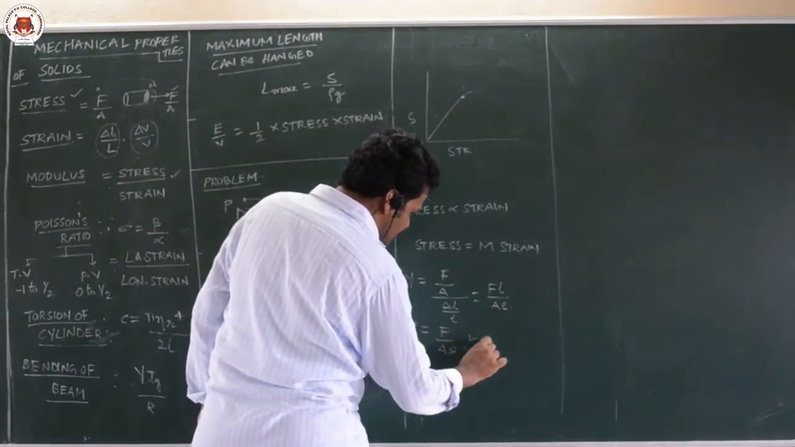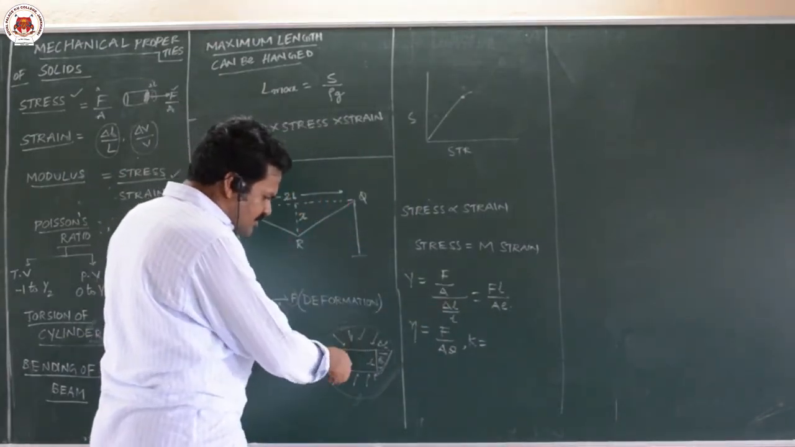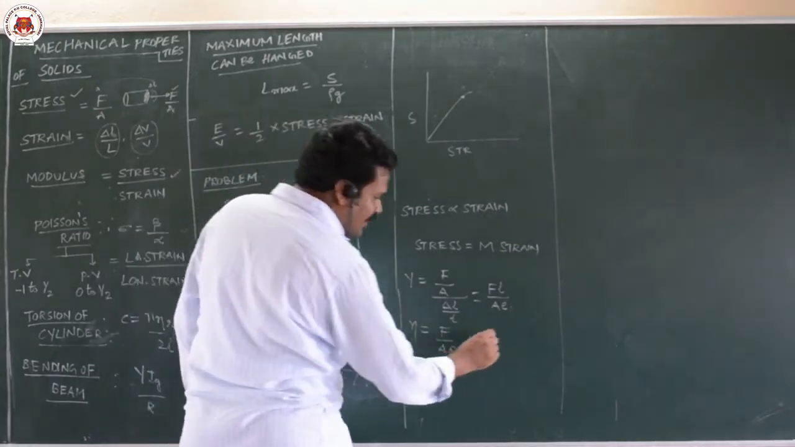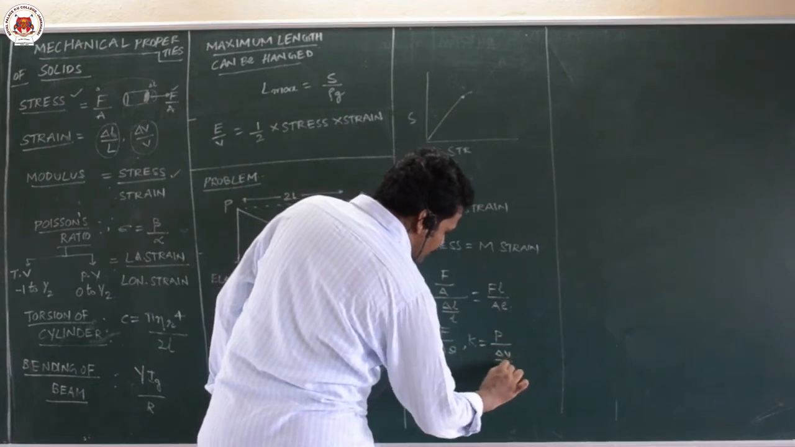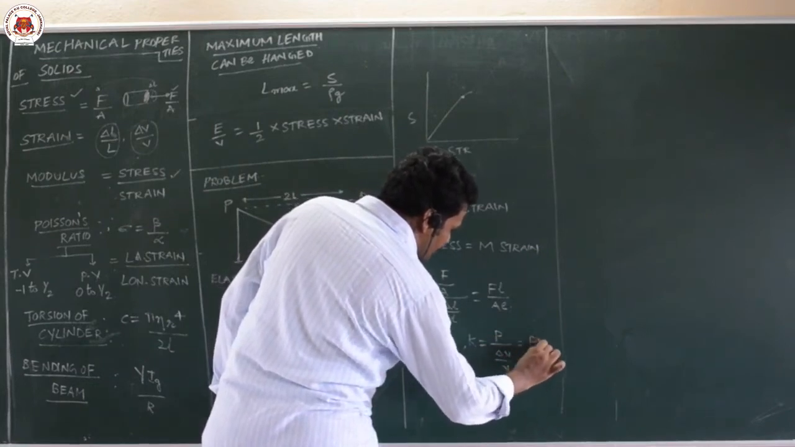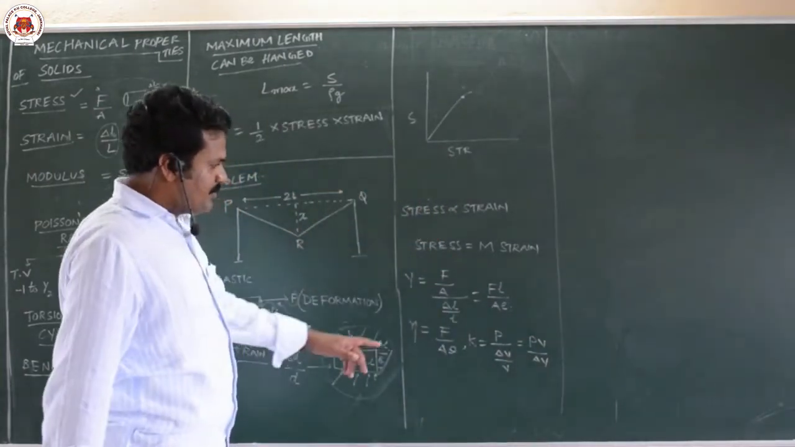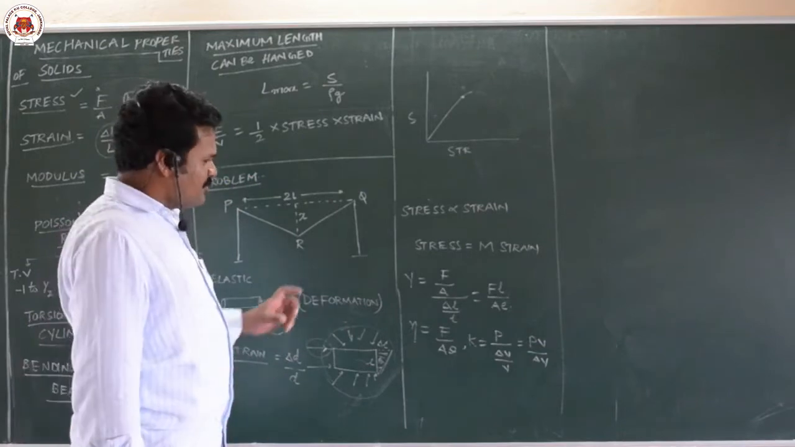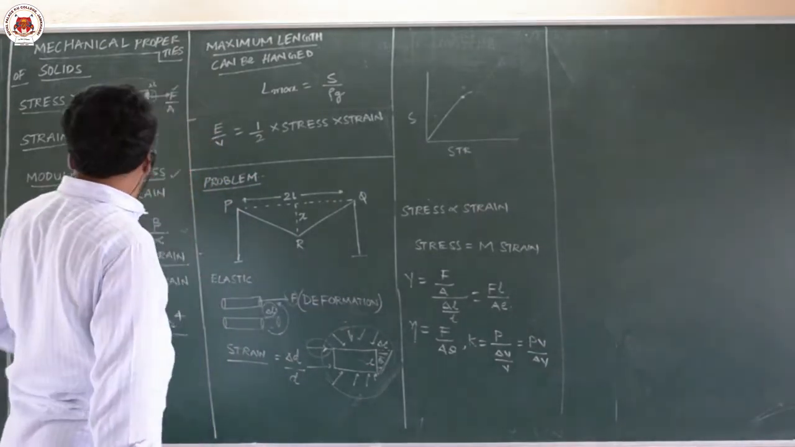Next is bulk modulus. Bulk modulus K is equal to F by A. You are applying force from all sides, normally, that's why we will take this as pressure, P by delta V by V. This is equal to PV by delta V. These are the three types of modulus of elasticity. This chapter is very simple and problems will also be very simple. You just have to remember the formulas.